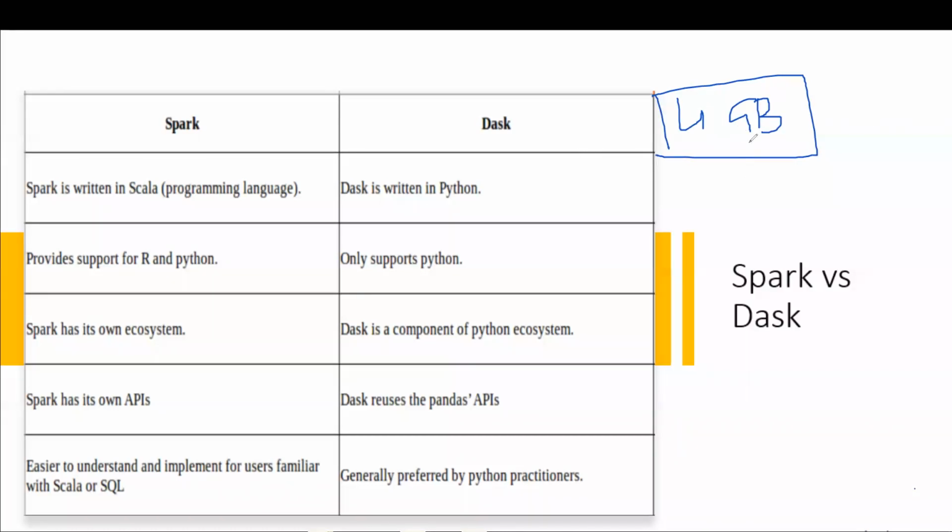Let's say you have a 4 GB system and you have a 5 GB data set with you, and now you're facing memory issues, right? There, how you can handle that is what Dask does. Okay, I hope Chitra I answered your question. Okay, great. Okay, guys, let's move forward.